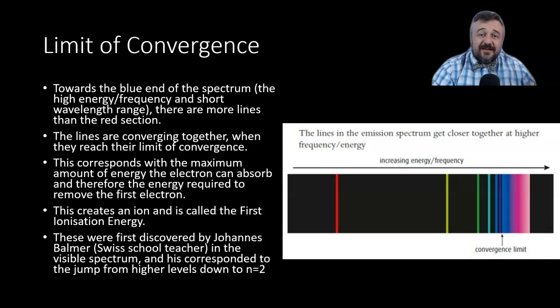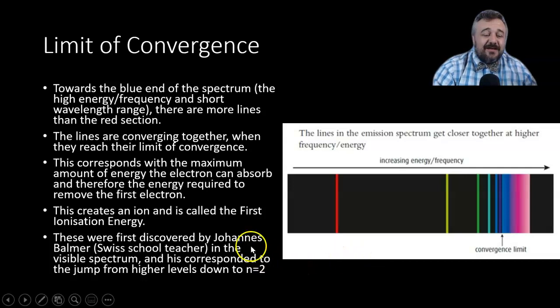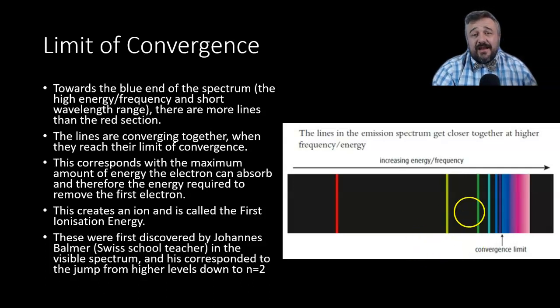These were first discovered by a Swiss school teacher. He's a school teacher, so obviously we quite like him, named Johannes Balmer. And he discovered it in the visible spectrum. And this group here is known as the Balmer group or Balmer series. If it's in the visible spectrum, what that actually means is that as it drops down, it's going to energy level 2. And there are different ones in the UV and IR spectrum for different shells, but that's just where the visible one happens to be.